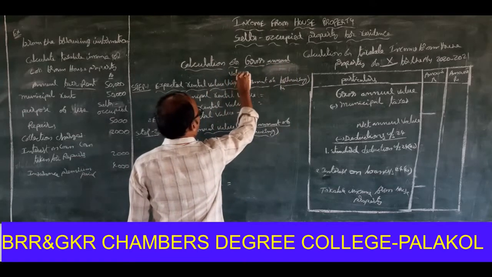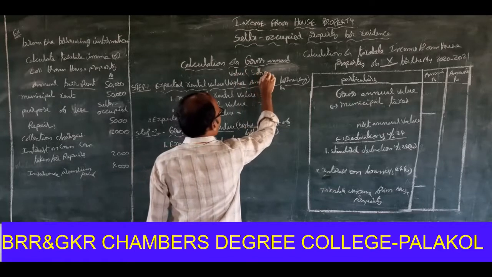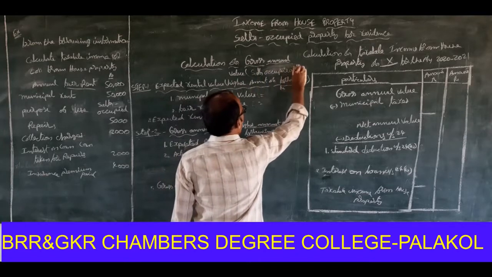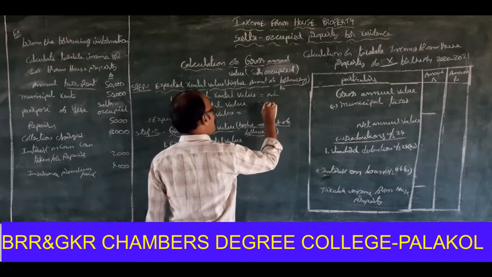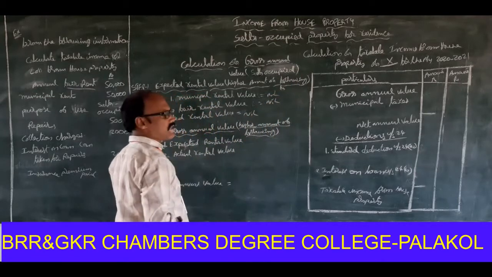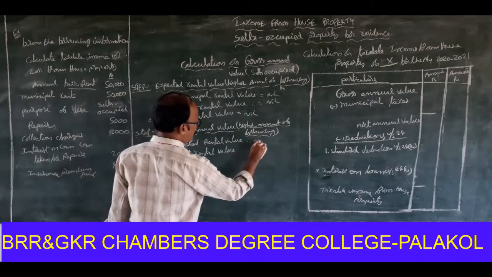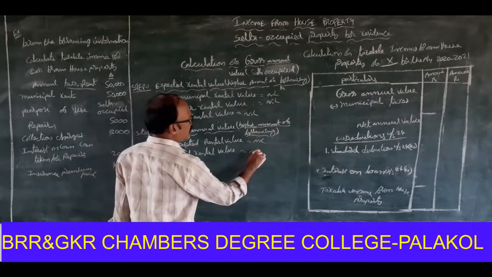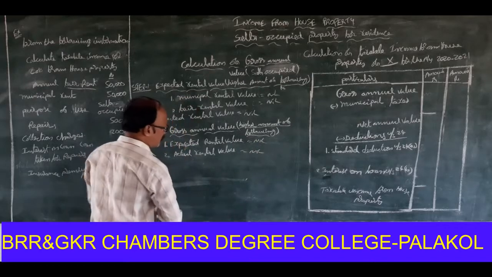Annual value, in brackets, self-occupied. So whenever it is self-occupied, municipal value is not considered, fair value is not considered, and we need not calculate any expected rental value. Expected rental value is nil, we are not getting any income. That's why the actual value is also nil. So, gross annual value nil.